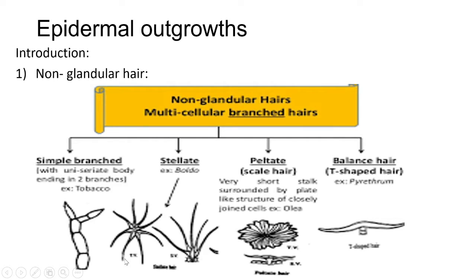Multicellular hairs may consist of a single row of cells, known as uniseriate. In the first diagram, there is a uniseriate arrangement of cells. Example, Lycopersicon. Multicellular hairs with more than one row are called multiseriate. When the cells are arranged in more than two rows, it is called multiseriate. For example, Portulaca.